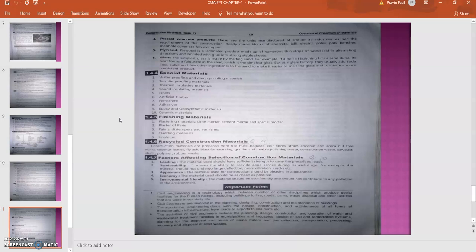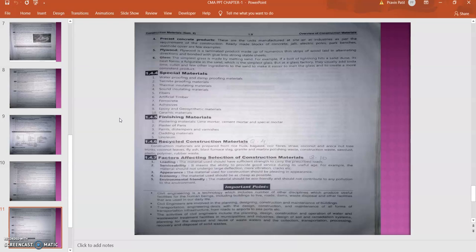Second, serviceability. It should have the ability to provide good service during its useful age. Throughout the durability of the material, it should withstand good strength or load, and it should have a good age or life cycle.